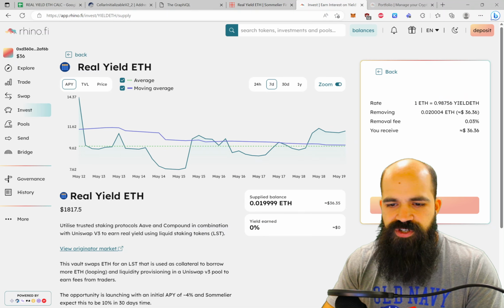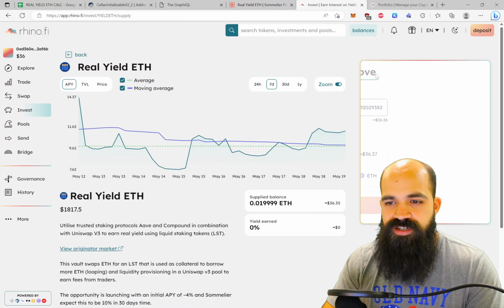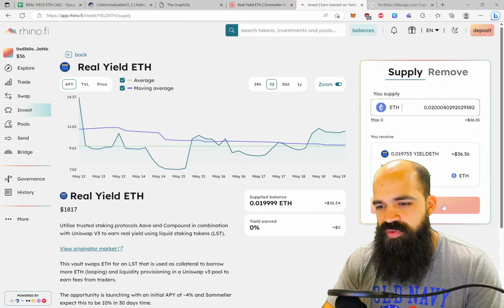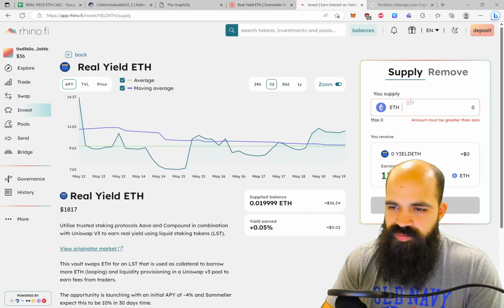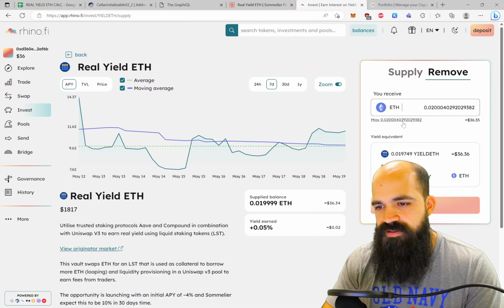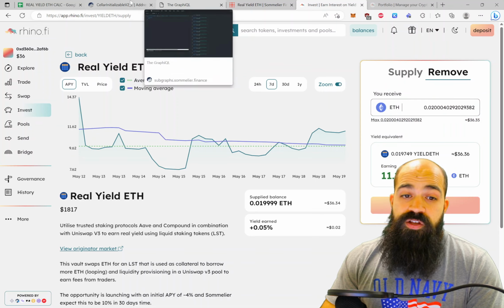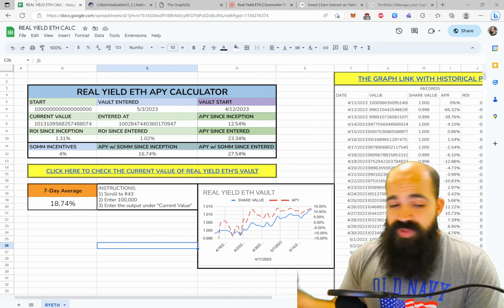Once you've done that, then you can go back to this link here, and you can see I've already deposited. So you go to supply, whatever you have available. I have none available because I already supplied, and then just click supply. And then to remove, same thing, remove. So that's how it works. It's very, very basic stuff.